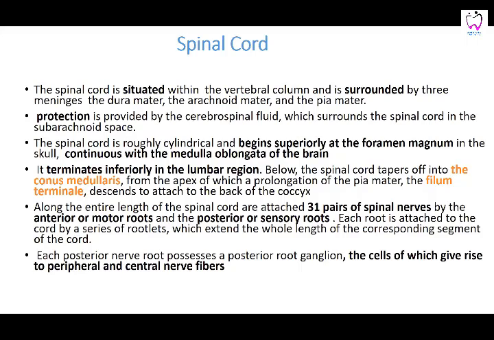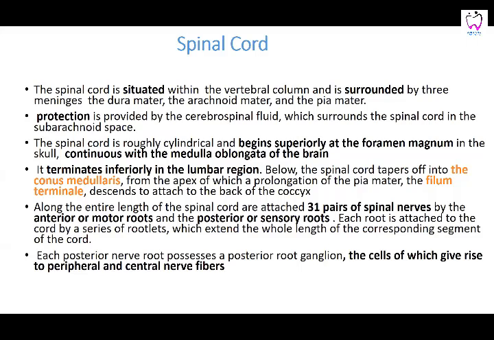Then is the spinal cord. This part of the central nervous system, the spinal cord, is situated within the vertebral column and is surrounded by three meninges: dura mater, arachnoid mater, and the pia mater. Its protection is provided by the cerebrospinal fluid, which surrounds the spinal cord in the subarachnoid space. CSF flows through that subarachnoid space.